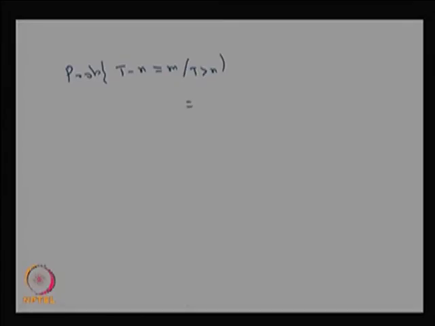That probability is the same as the probability that T takes the value m. So this property is called the memoryless property.